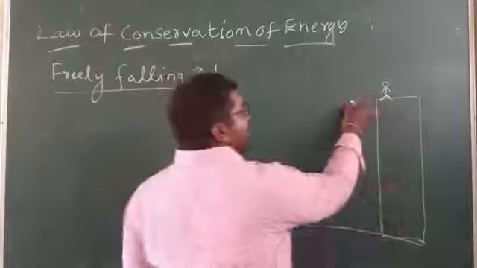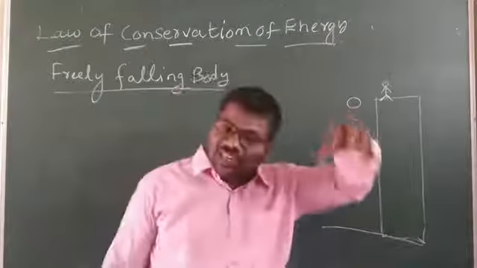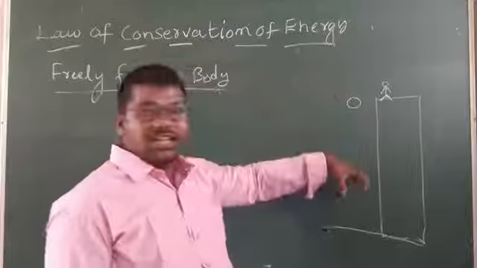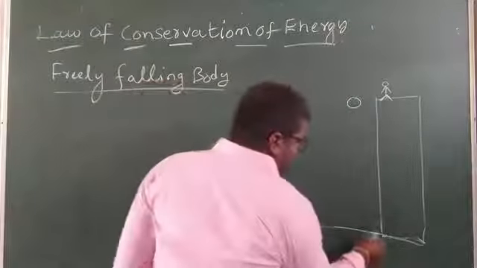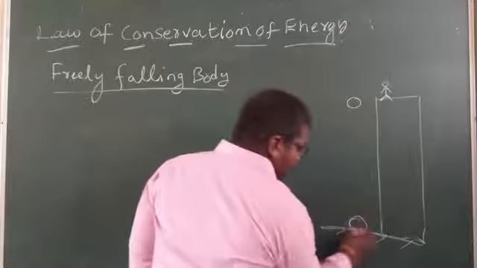Okay, understand? What happens if the object falls freely? The object reaches the earth's surface.